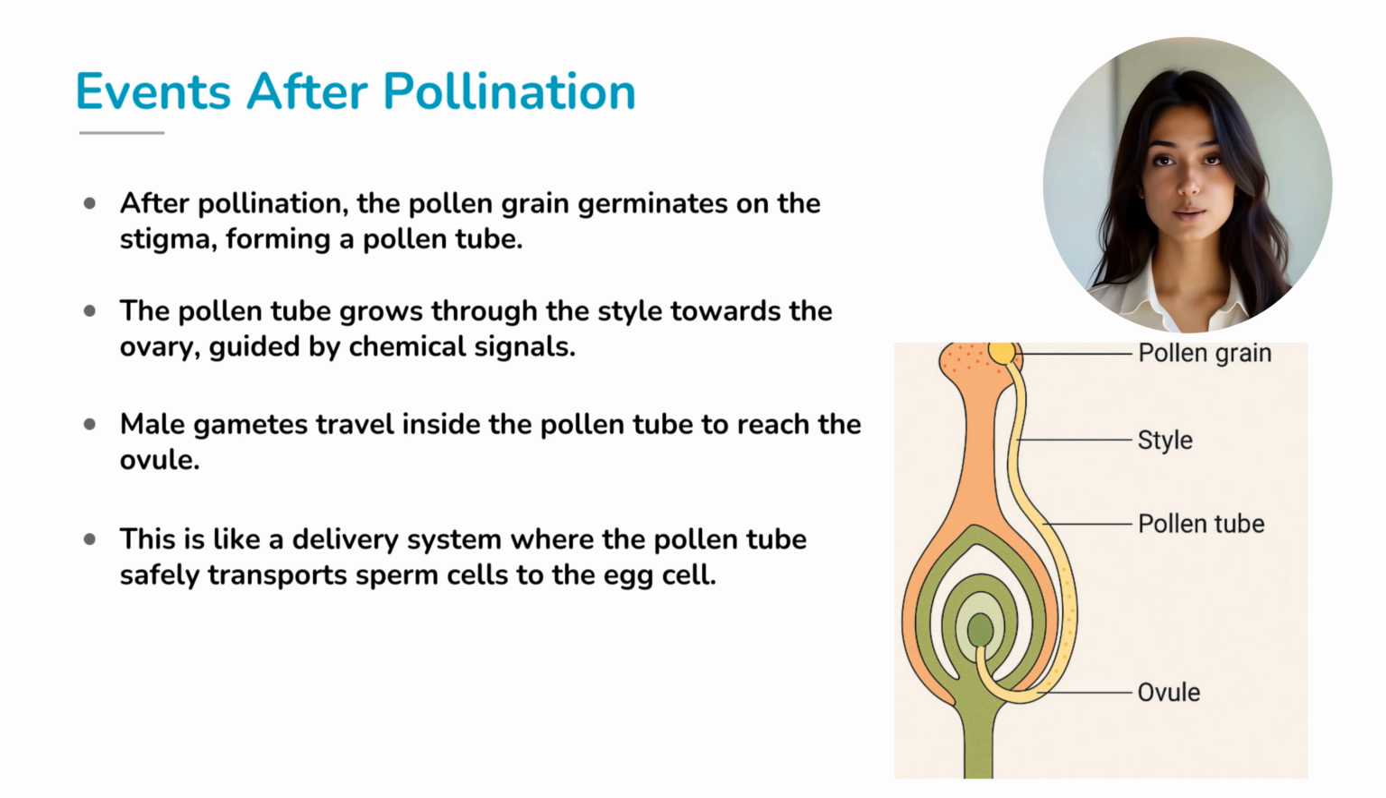Now let's see what happens after pollination. Once a pollen grain lands on the stigma, it does something fascinating. It germinates. A thin pollen tube emerges and begins to grow down through the style. Guided by special chemical signals, this pollen tube makes its way towards the ovary. Inside it, the two male gametes travel, just like passengers in a protective tunnel. This is nature's delivery system, making sure the gametes safely reach the ovule.